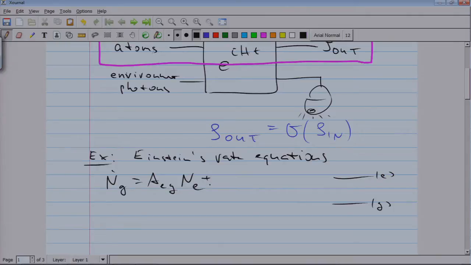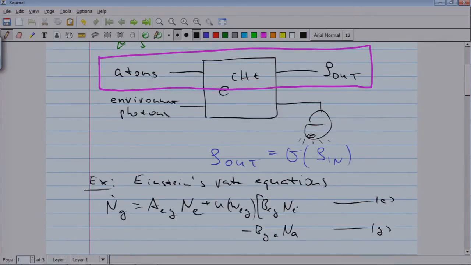And if you have a spectral density of the electromagnetic field, it causes stimulated emission, and it causes absorption, described by the Einstein B coefficient.